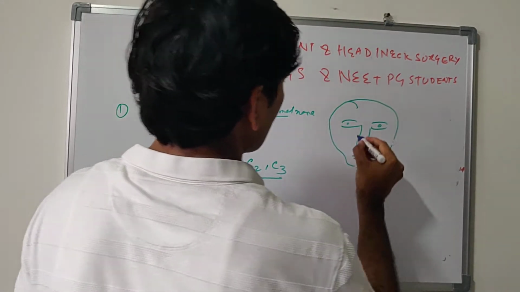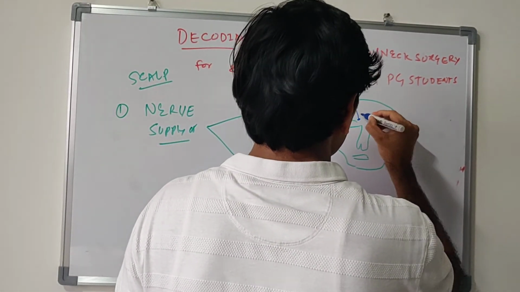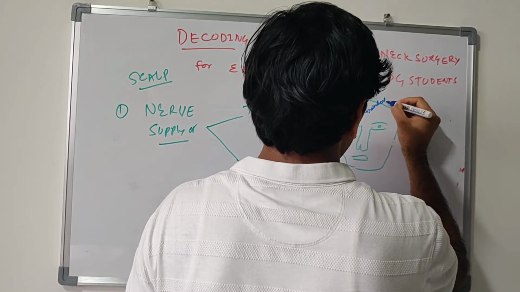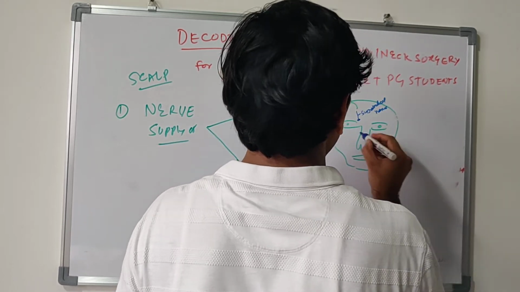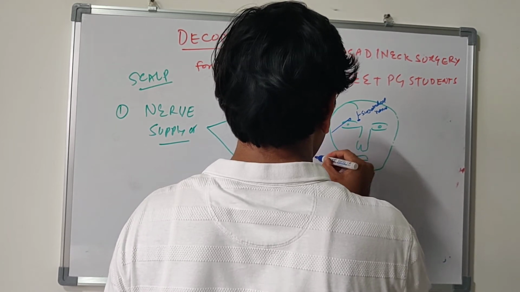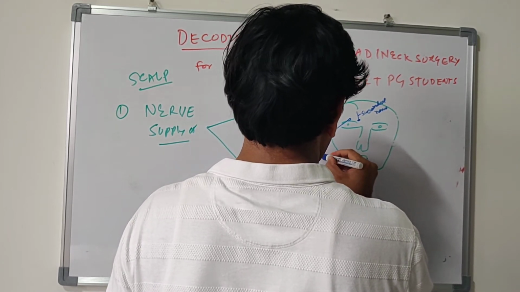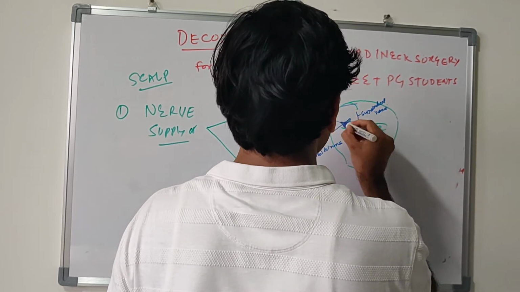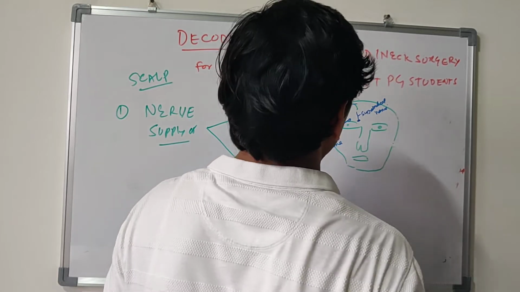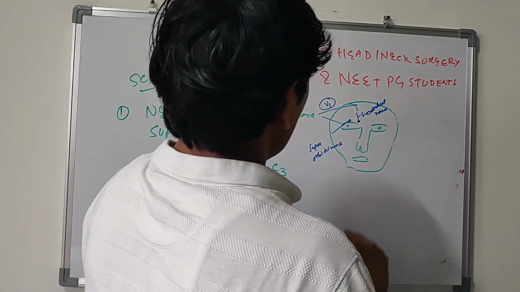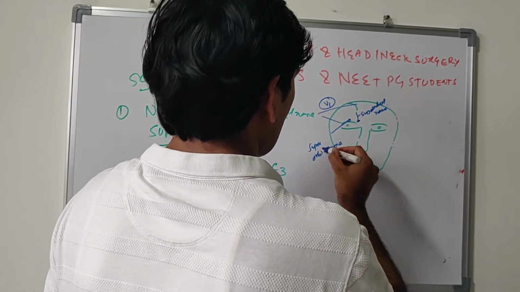Trigeminal nerve, this is supratrochlear nerve. Okay, this is supraorbital nerve. These two nerves are branches of V1, that is, the ophthalmic division. They are arising from the ophthalmic division. So two nerves are supratrochlear and supraorbital.